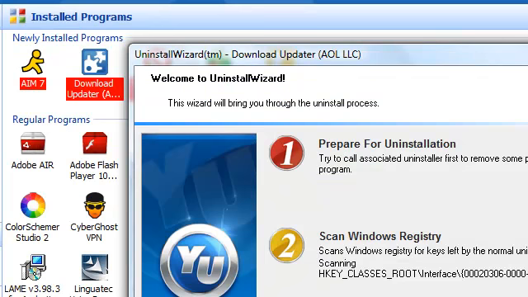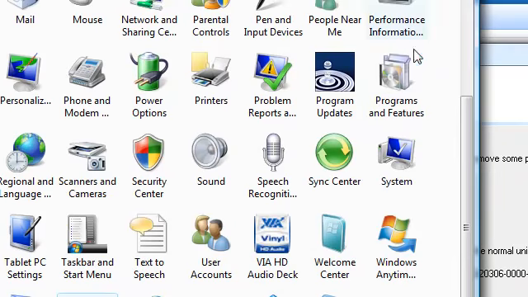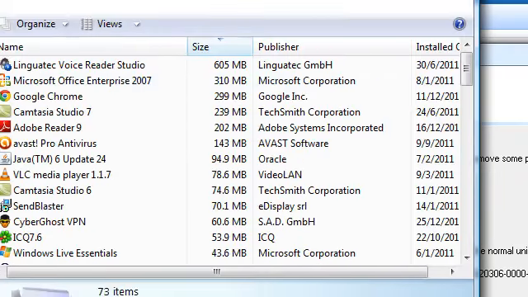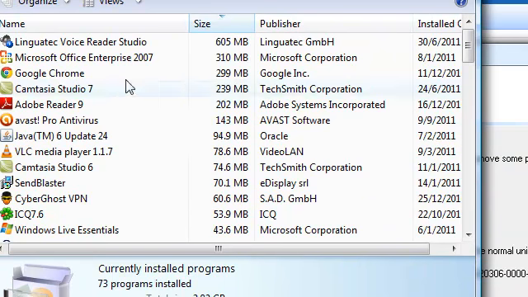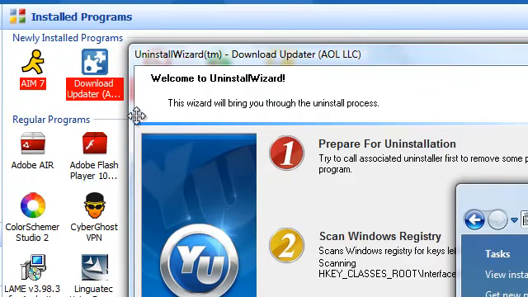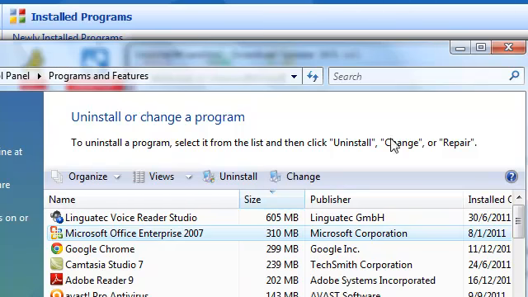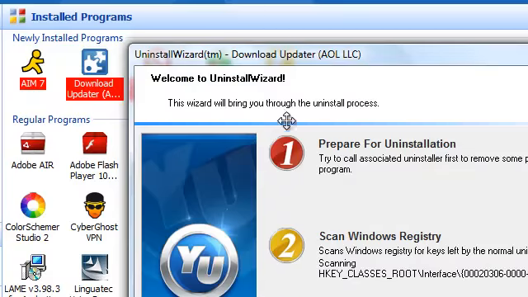At the same time, you do need to search your list of programs and software, which is here, under programs and features, like I showed you, and you need to find one file which says download updater and then in brackets AOL LLC. You can uninstall this. This will just add to your irritants, so delete it. Okay, you can delete it via here, but I delete it via here because I have this software.